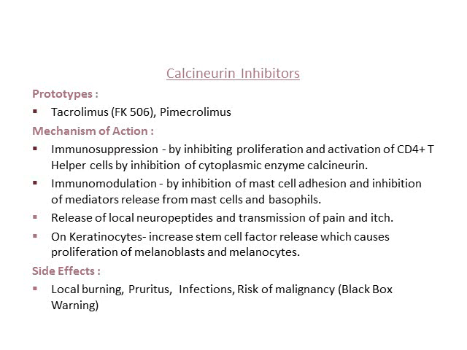There are certain calcineurin inhibitors which are available in topical form, such as tacrolimus and pimecrolimus. These are commonly used in immunological conditions such as vitiligo and lichen planus. They are immunosuppressive drugs, and also do some immunomodulation. How do they immunosuppress? By inhibiting the proliferation of CD4 T cells and by inhibition of cytokines and calcineurin,